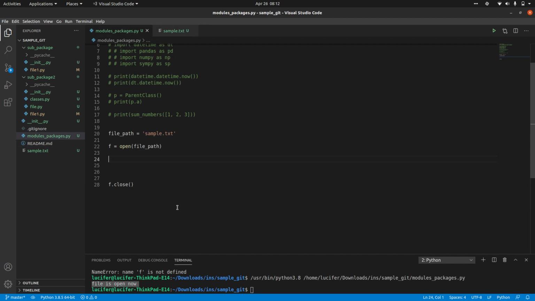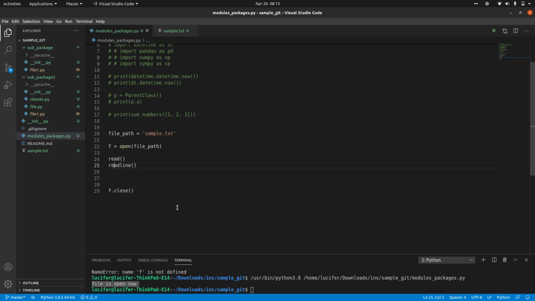So we have two methods, not functions. You will have to call them along with the file variable. We have read and we have readline. Read just reads everything, and readline reads only one particular line. Let me tell you how these things work.